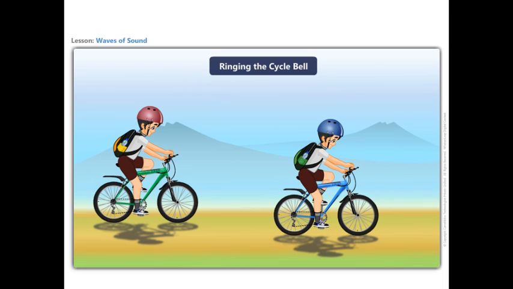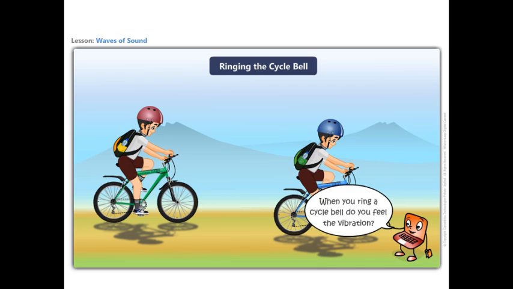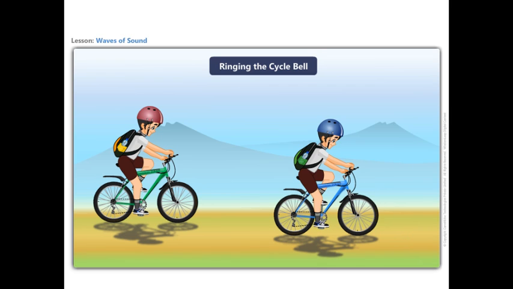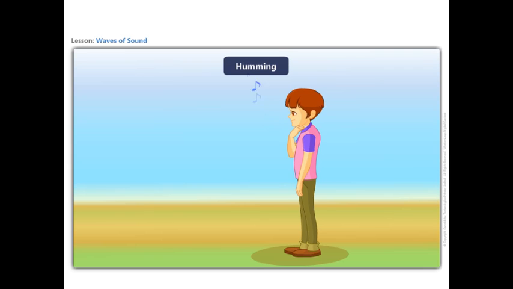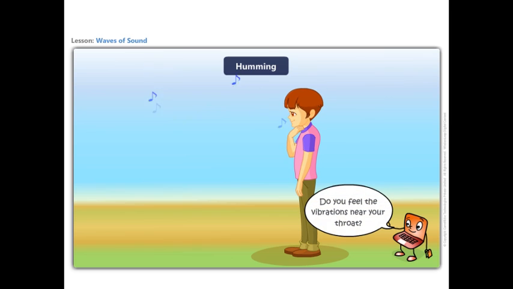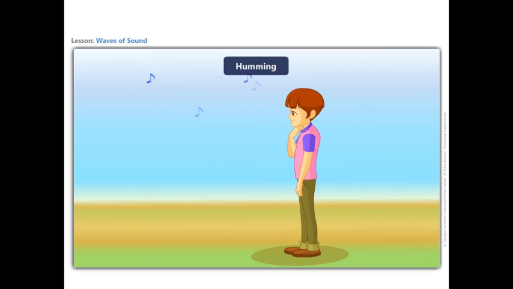Let us observe a few objects which produce sound. When you ring a cycle bell, do you feel the vibration? Yes, you do. The bell vibrates and produces sound. Place your fingertips on your throat and hum a song. Do you feel the vibrations near your throat? Yes. Human voice is produced due to the vibrations of the vocal cords.